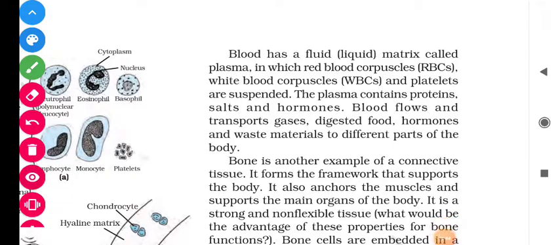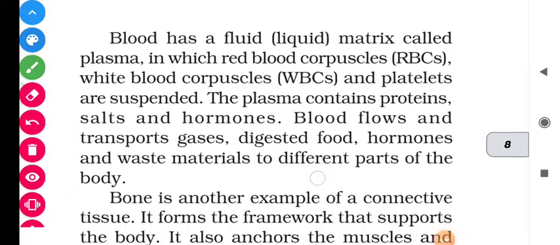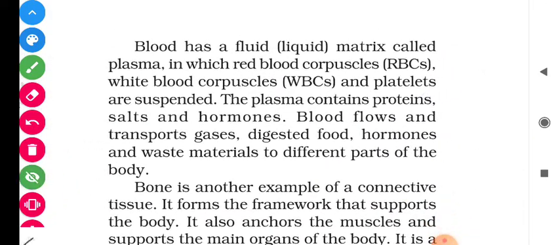So let us start, students, to understand the blood tissue, which is one type of connective tissue. Blood has a fluid matrix called plasma, in which red blood corpuscles, that is RBCs, white blood corpuscles, that is WBCs, and the platelets are suspended.